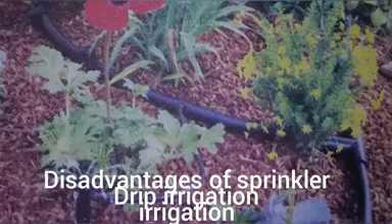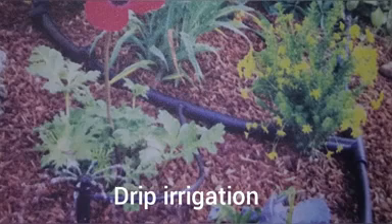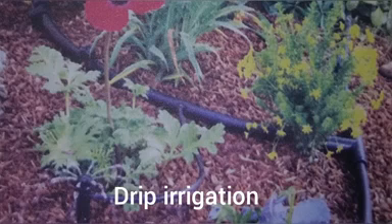We will learn about the drip irrigation. What is the drip irrigation? Drip irrigation is another method, a modern method of irrigation. In drip irrigation, water is taken directly to the roots of the plants or trees. A plastic tube is used which has small holes through which water keeps on dripping steadily. Hence the name drip irrigation is given to this type of irrigation.